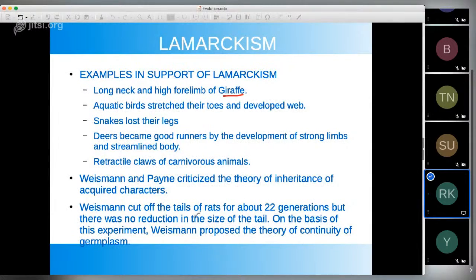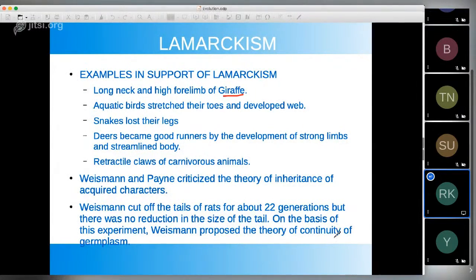Actually, he was working on the developmental aspect of any organism, but here he proved that whatever Lamarck said is not the correct way. The theory of continuity of germplasm says that whatever information is present in germline cells will remain intact whether you cut the tail or not.